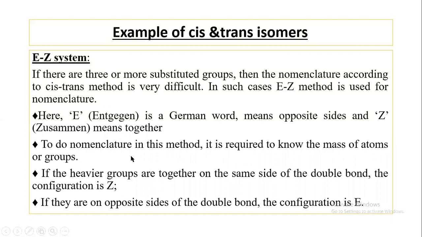To do nomenclature in this method, it is required to know the atomic mass of the atoms or groups. If the heavier groups are together on the same side of the double bond, the configuration is called Z. On the other hand, if they are on opposite sides of the double bond, the configuration is known as E.